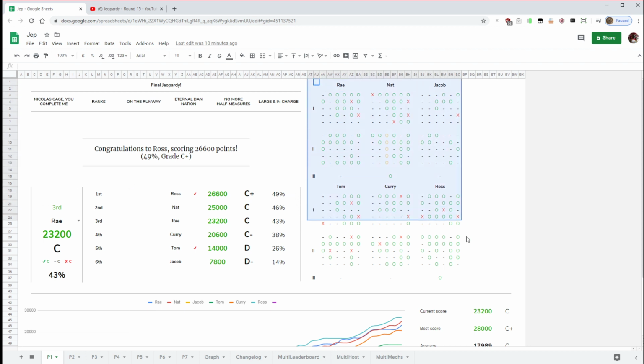Right, this area here is a quick visual indicator of the previous answers that the players have made. So a dash means that they passed the question. An O, like noughts and crosses, means that they got it right, and the X means that they got it wrong.